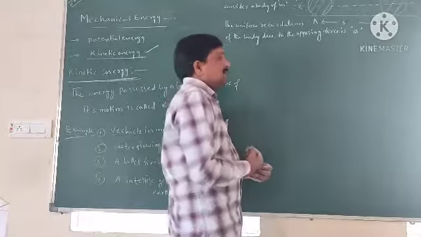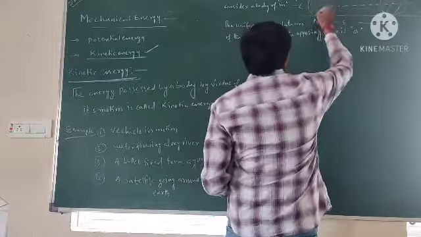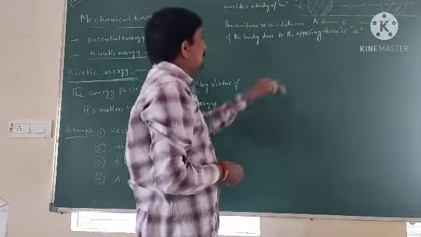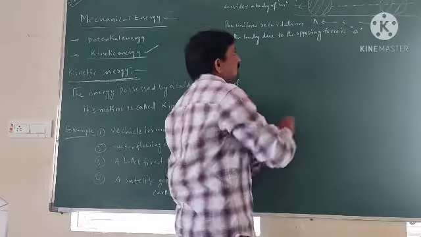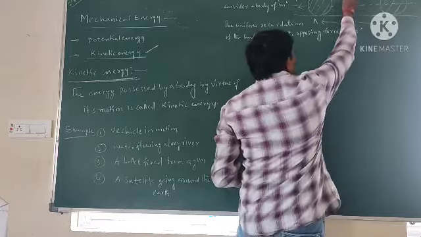Let us consider one object. The mass of the object is m. The object is moving with u velocity.